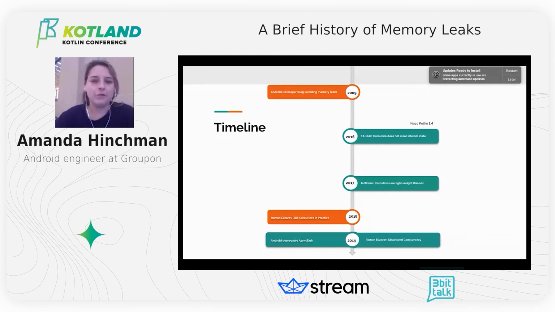Okay, so this is actually a reference to the async task. We have more specific memory leaks. What you want to watch out for is using an inner class of async task, especially within an activity or a fragment. It's going to hold an implicit reference to the enclosing class until the object is destroyed. So if you look at this code, if the main activity is destroyed, an implicit reference could be held to some async task should the thread still be actively running, meaning that the heap is going to hold a reference to the main activity even if it's already dead, which could lead to a memory leak.